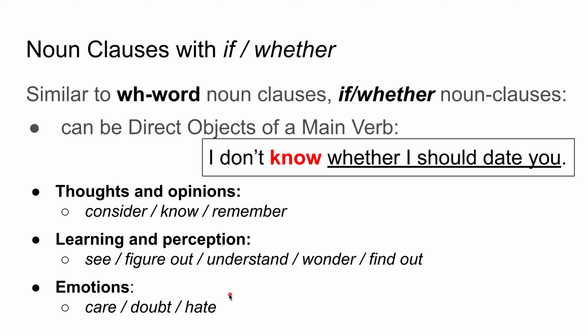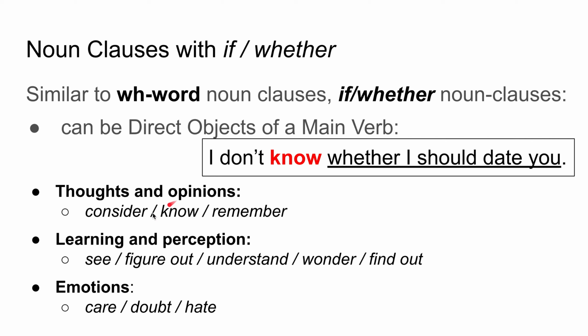Moving on. Similar to WH word noun clauses, if/whether noun clauses can be direct objects of a main verb. We talked about the main verbs that accept WH noun clauses as direct objects.